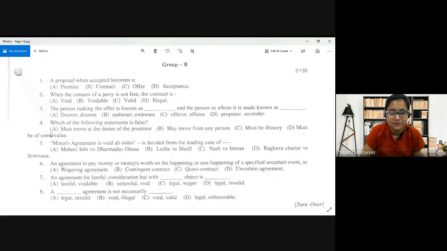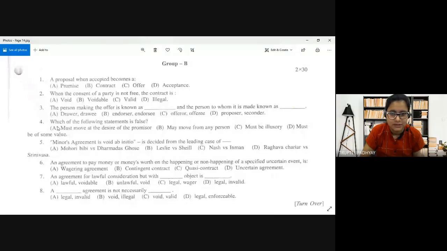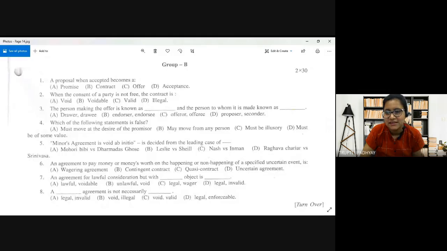Meanwhile, the correct answer for those who are not able to answer, that is option C. Which of the following statements is false? The false statement is option C. Must be illusionary. Now I know the topic. Yes, Sir Faraz, very good. You are saying consideration is perfectly correct.